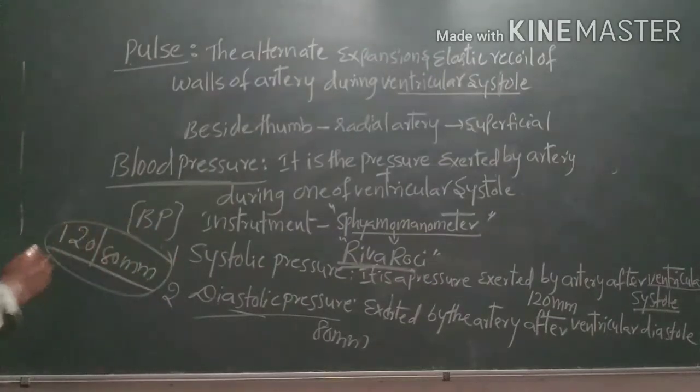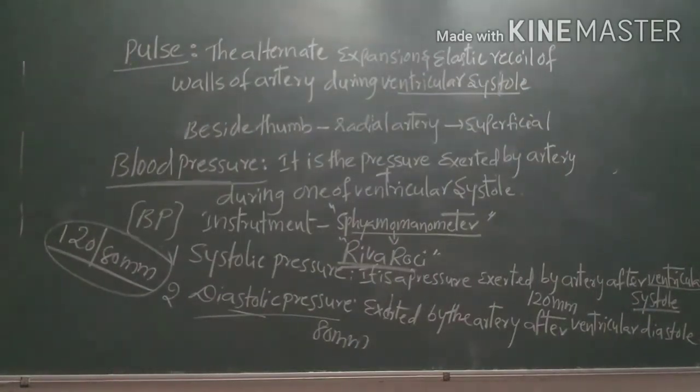Here 120 represents the systolic pressure, and 80 represents the diastolic pressure.